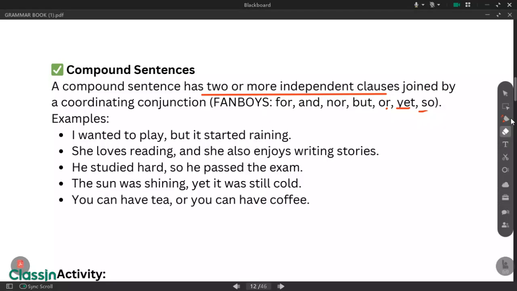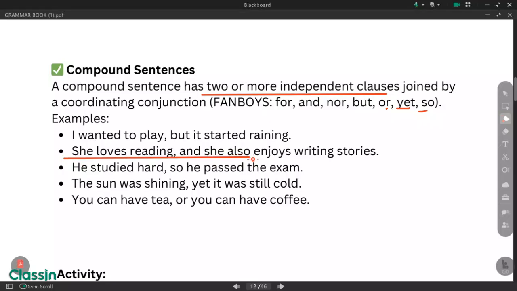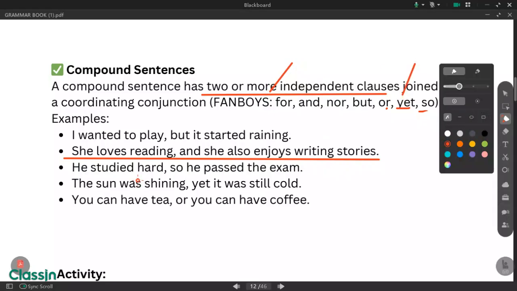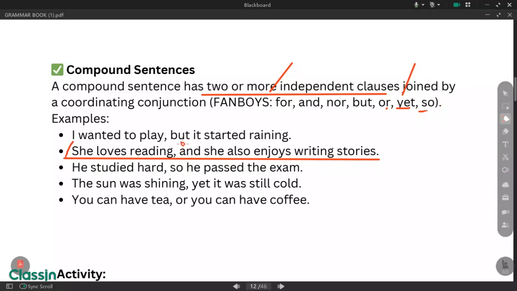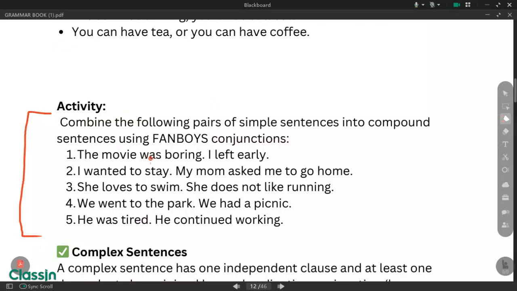Next example. She loves reading and she also enjoys writing stories. So there are two independent clauses here. We have she loves reading and then she also enjoys writing stories. So it could be two sentences, but it was made one sentence because it is joined by and, one of the FANBOYS and so on. Now, in this activity, you are going to do this one.